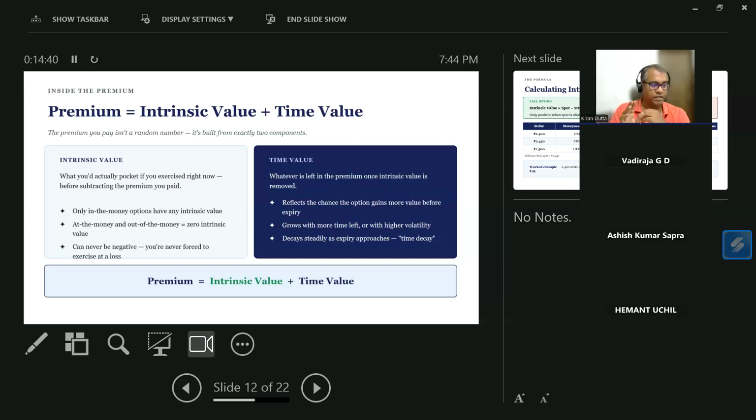Now, everyone clear, right? Of course, people wanted to debate this. We can debate for the whole night, but for now, at least on the basic probability, you're getting it right. Got it, sir: the longer the time frame, the longer the time value. Exactly. The shorter the time frame, the lesser the time value.